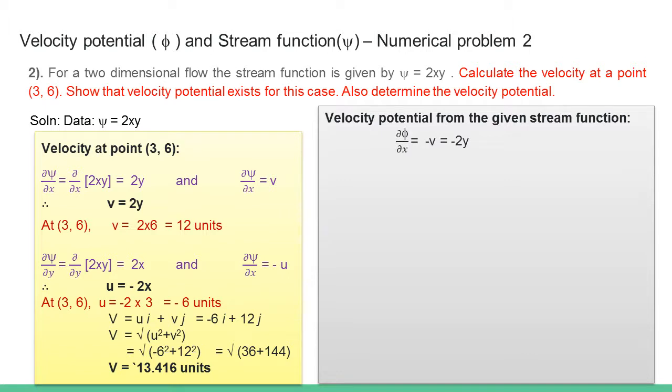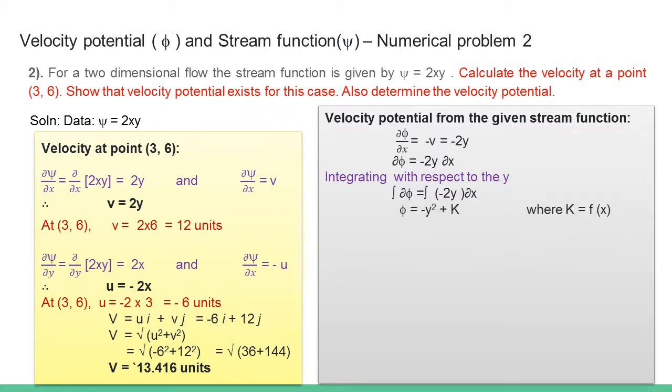Now we have ∂φ/∂x is equal to minus v, this is from the definition of velocity potential, and v is 2y, so ∂φ/∂x is minus 2y, and rearranging these terms, ∂φ is equal to minus 2y ∂x. Integrating this, we get ∂φ is equal to integral of minus 2y ∂x. On integration we get phi is equal to minus y square plus k, where k can be a function of